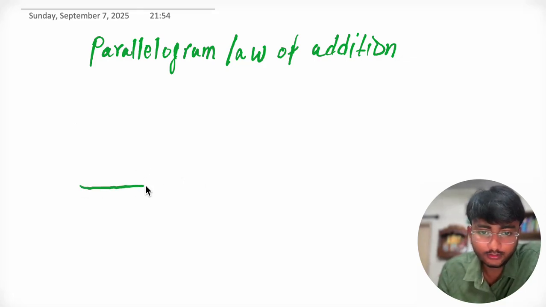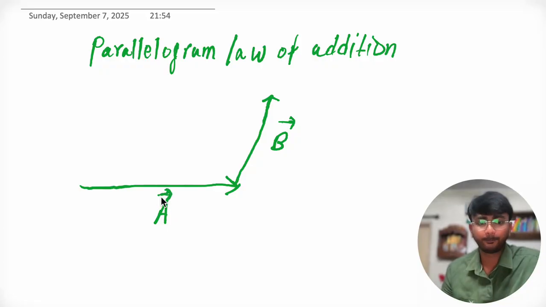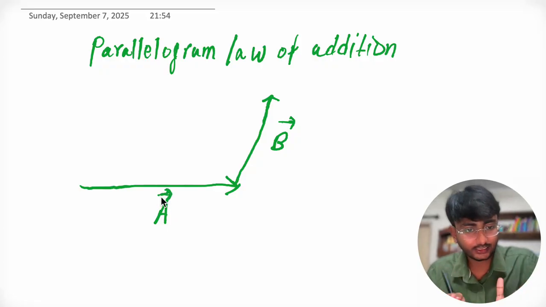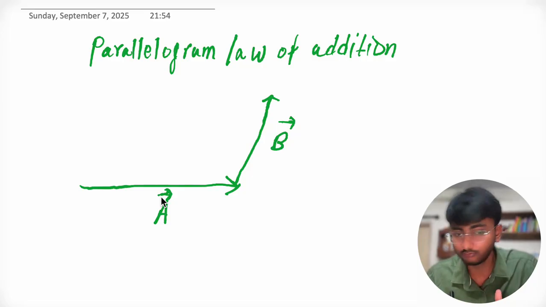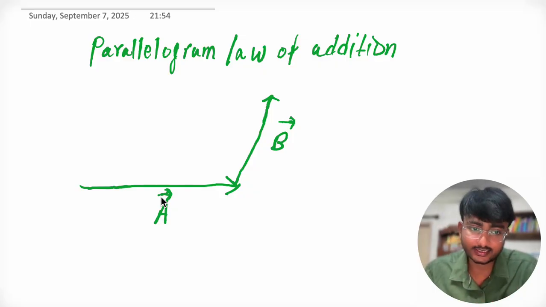So, the parallelogram law of addition. See, this is the A vector, this is the B vector. Our purpose is to make a parallelogram first. Can we apply parallel shifting here?